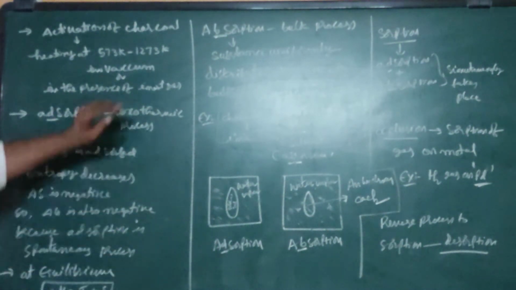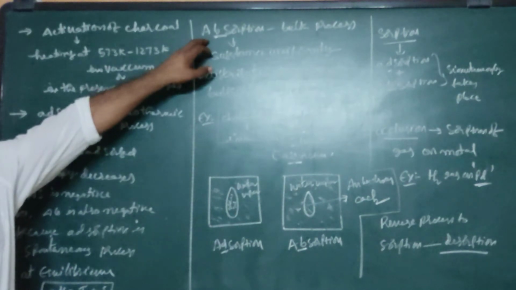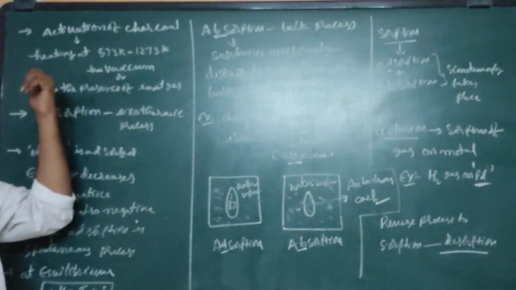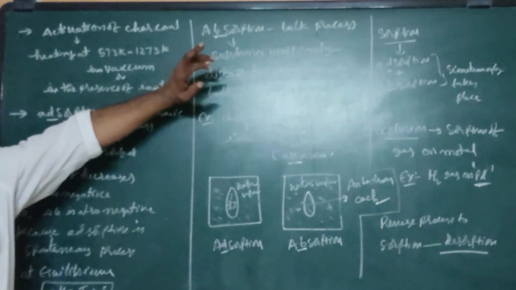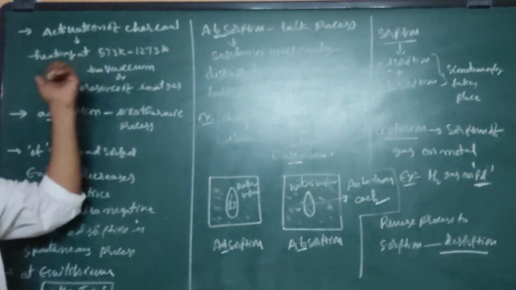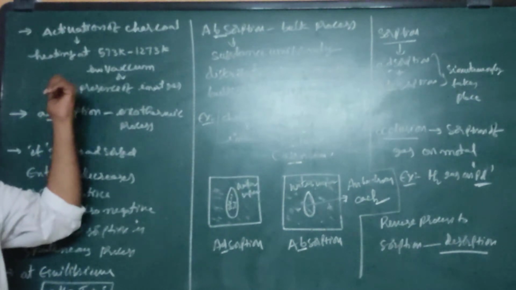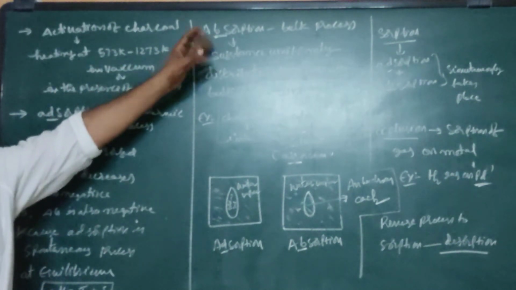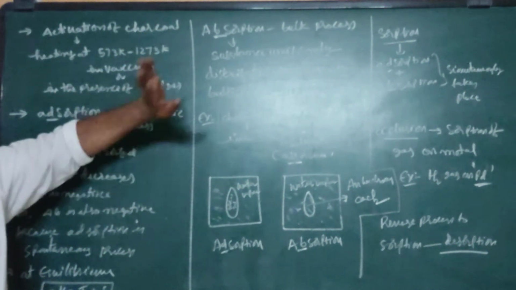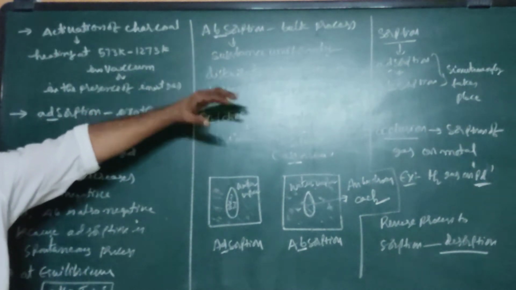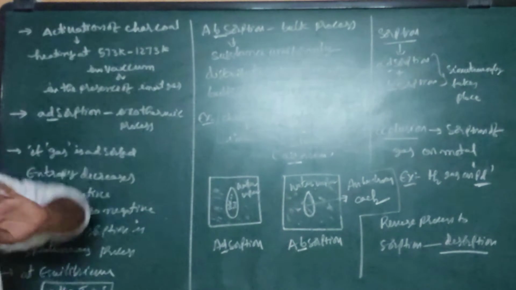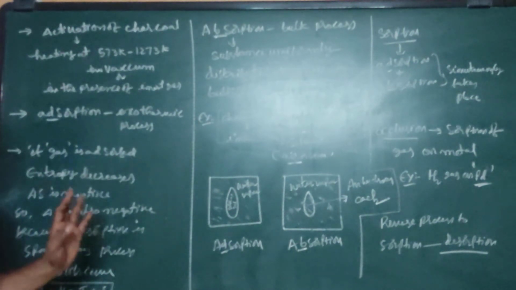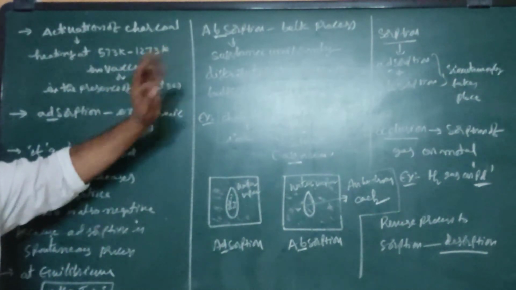Next one, AB, this is absorption. Up to now it was AD, adsorption. This is AB, absorption. Adsorption, AD, is a surface phenomenon. AB, absorption, is a bulk process. The substance is uniformly distributed throughout the bulk of the solid along with the surface also. AB, absorption, is a bulk process.